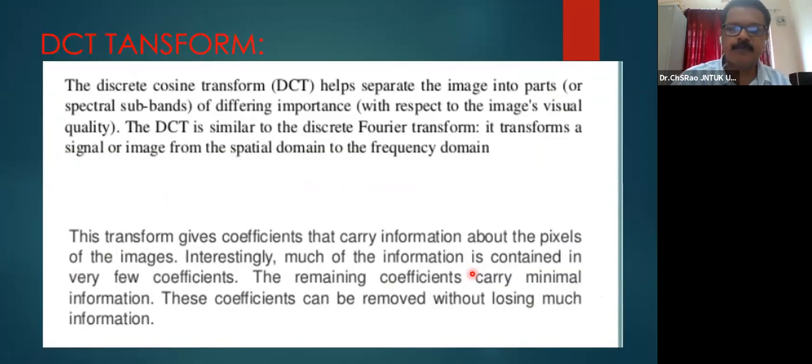And the next transformation we are interested in looking into is a transform which we call DCT, the discrete cosine transform, which is a very useful transformation for compression activity on images, as it helps separate the image into parts of different importance. The DCT is similar to DFT. DCT and DFT may be correlated to one another, transforming the signal or image from spatial domain to frequency domain. This is a kind of transform which gives coefficients that carry information about the pixels of the image. Interestingly, much of the information is contained in few coefficients. This is the point to be noted here.